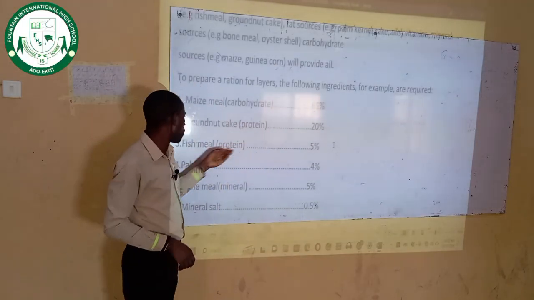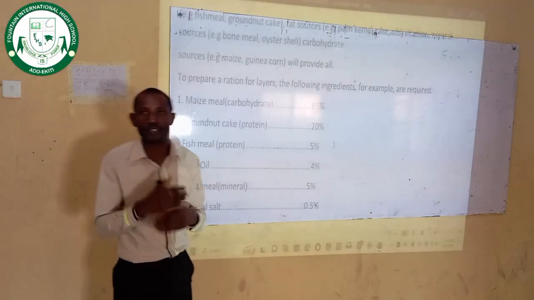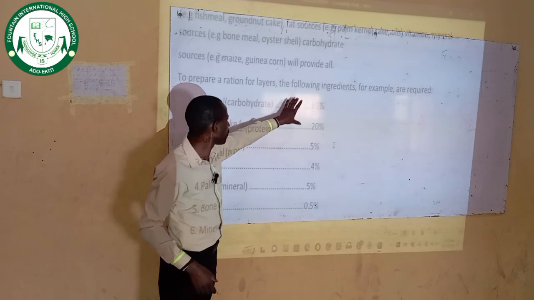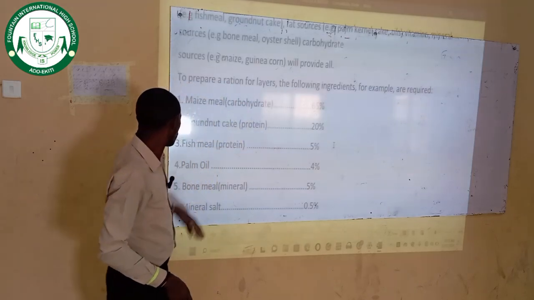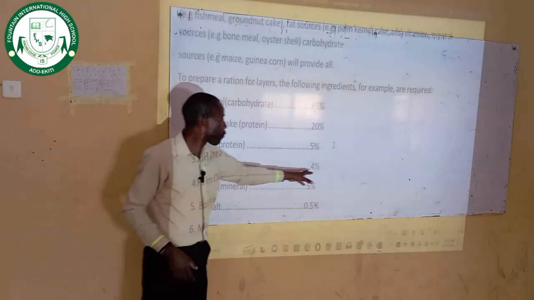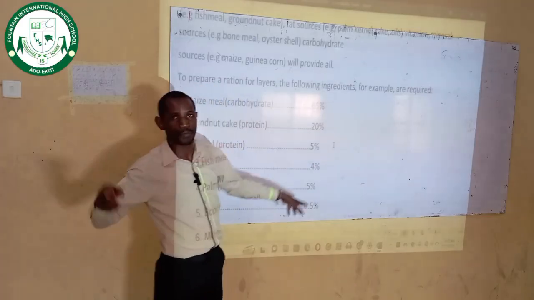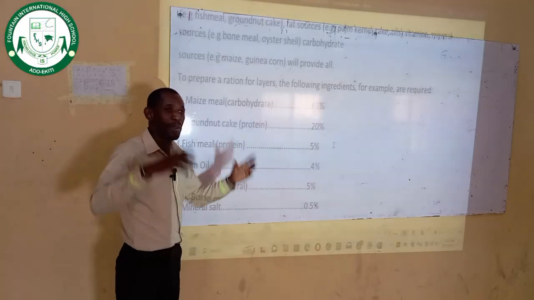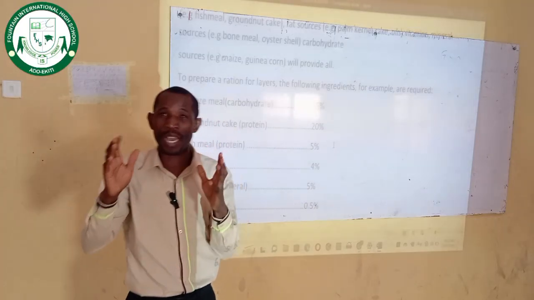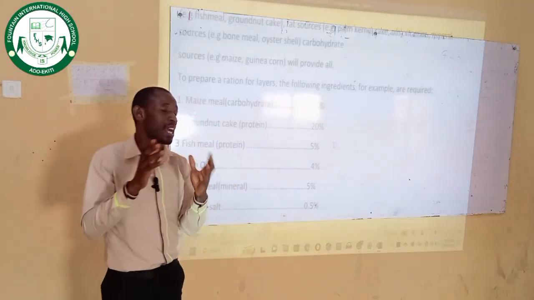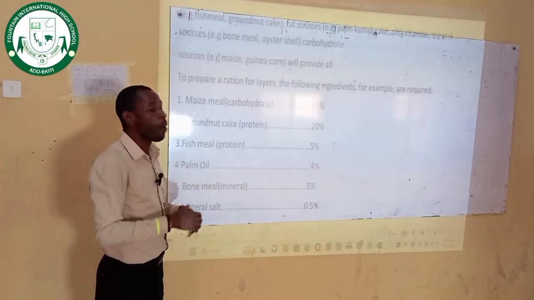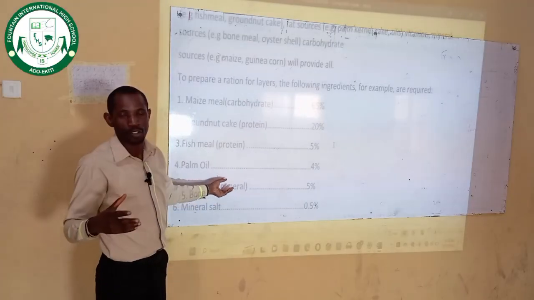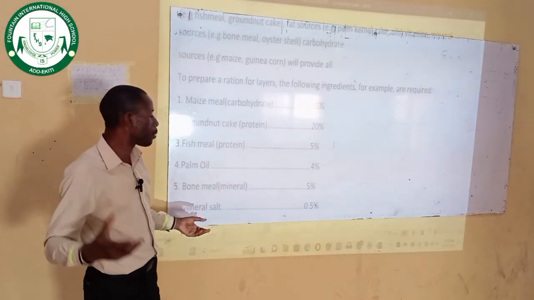You have the protein, which is the fish meal. That is part of the fish. It can be dry fish. You blend or grind it together with the maize and the groundnut cake. You have the palm oil at 4% of the 100 kg of total feed you want to formulate. Then bone meal. It can be the head of the fish, I mean catfish. It can be tilapia fish or bone of the fish. You blend it together. All these serve as a source of minerals, that is calcium. It gives calcium to the body of the birds.